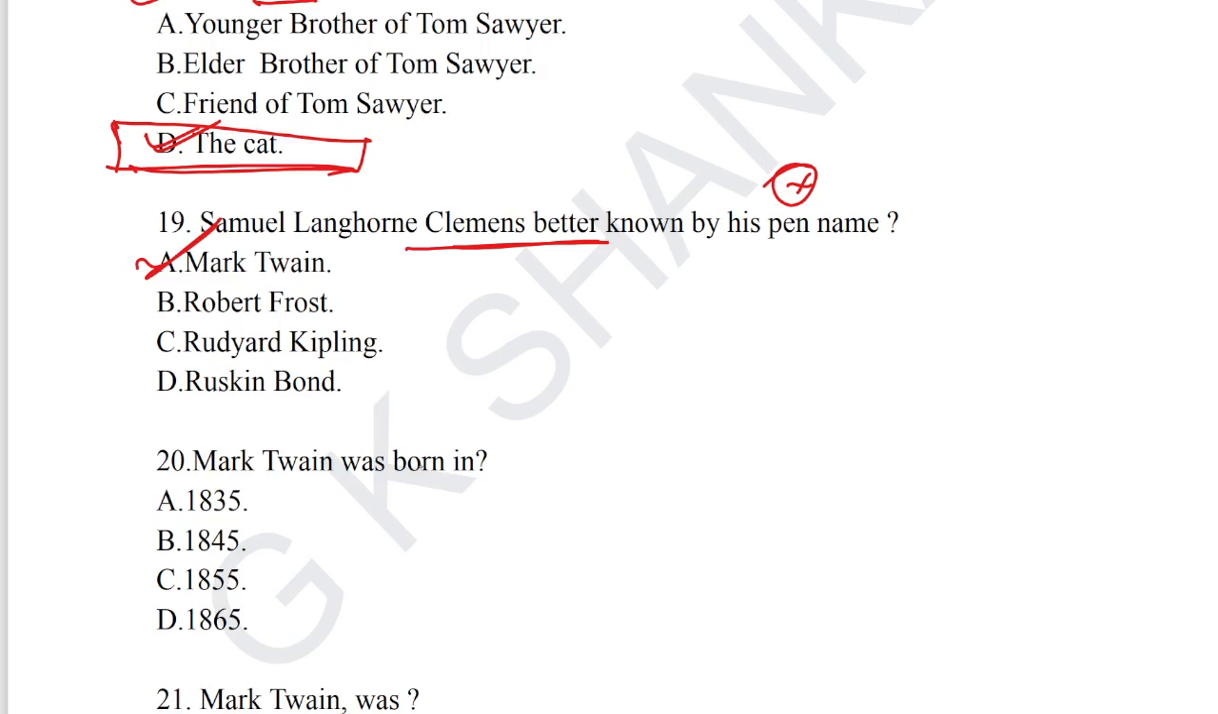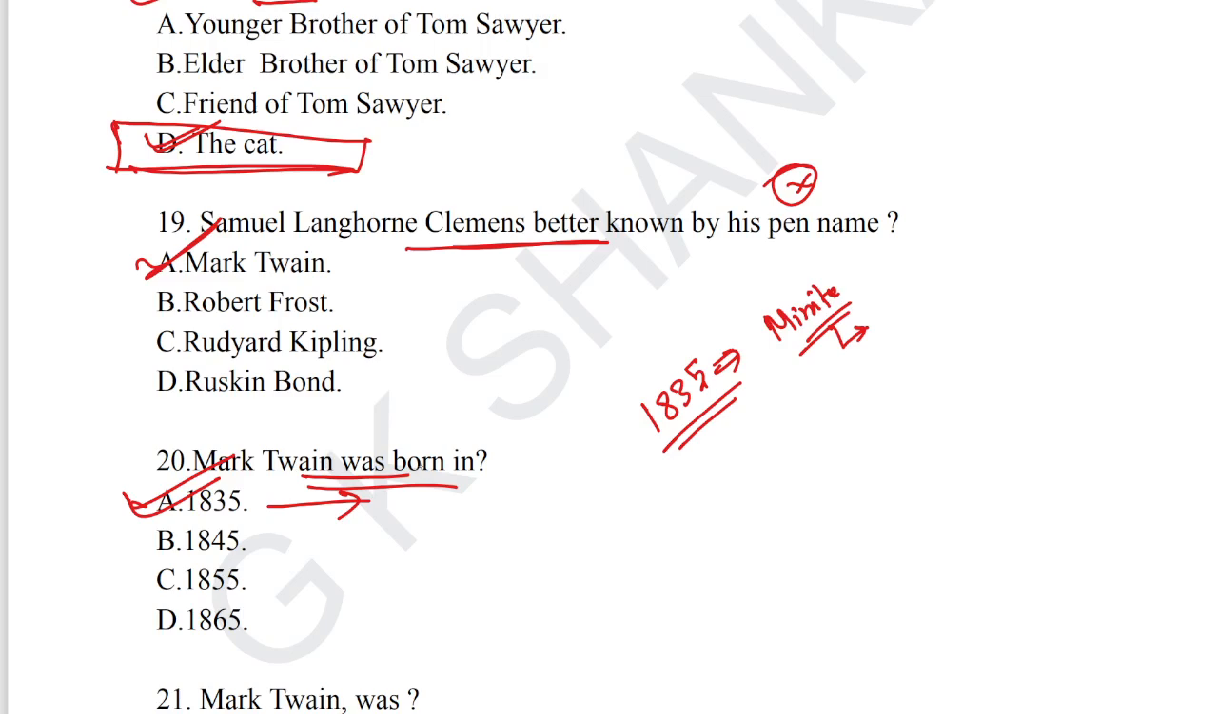If you look at question number 20, Mark Twain was born in 1835. Option A, 1835, is the answer. We have used 1835 in some other subjects like Indian polity and history as well. The Minute on Indian Education, which was written by Lord Macaulay, came in the year 1835 as well.